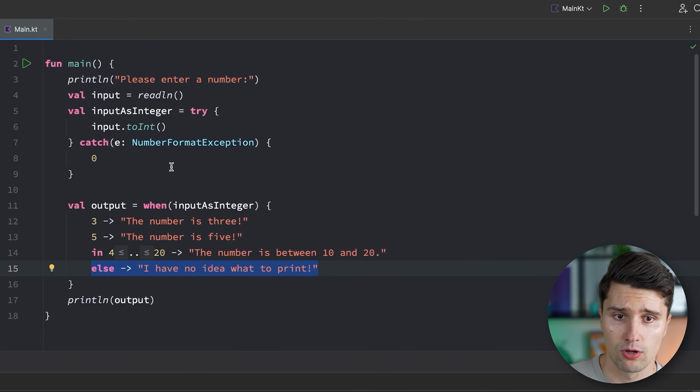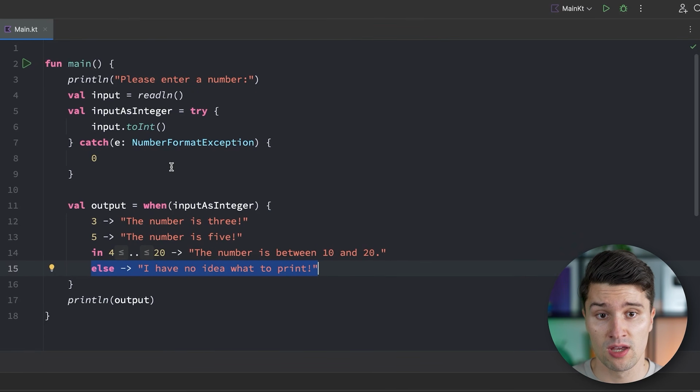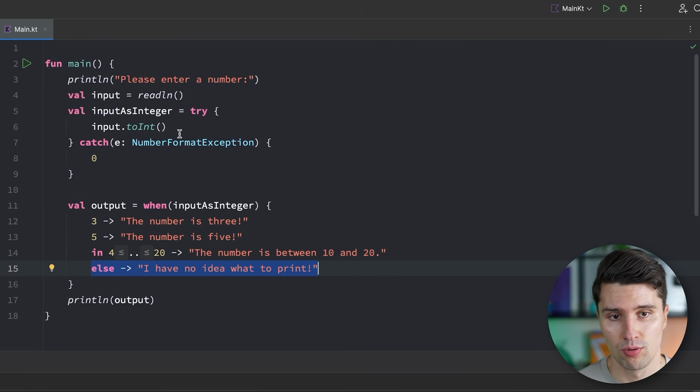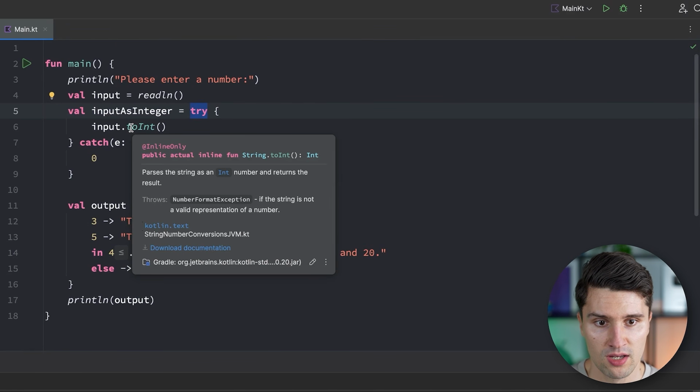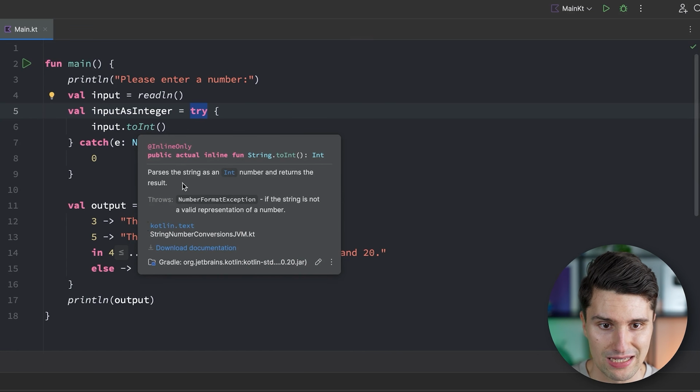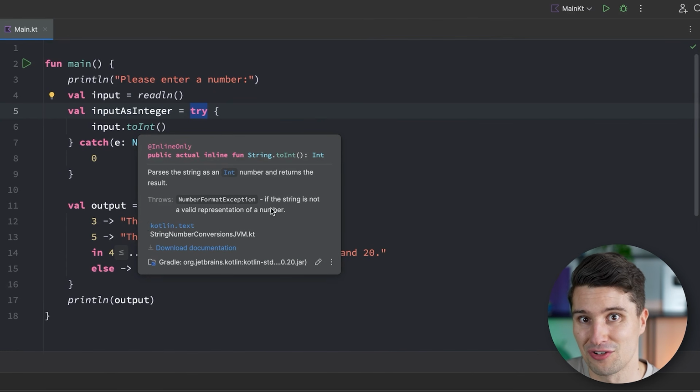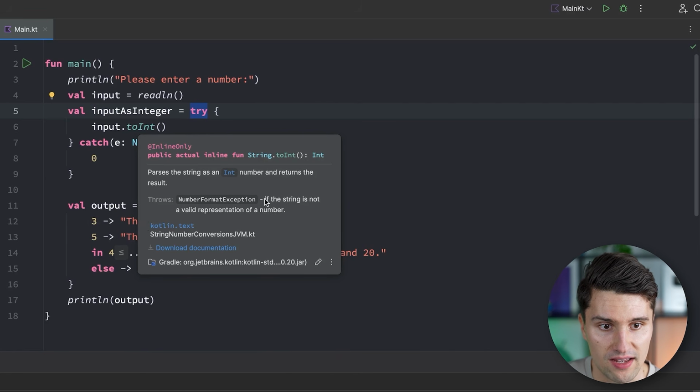So if you know that certain code can throw such exceptions, that exceptions can happen in a certain part of the code, then it often makes sense to put this into a try and catch block if you don't want this exception to crash your code base. And if you're using some kind of predefined functions like this toInteger function, hovering over that often already gives you here the different exceptions that it could throw, at least if this function is well documented. And it also says when this specific exception would be thrown. So if the string is not a valid representation of a number, which is exactly the case with a hello string.